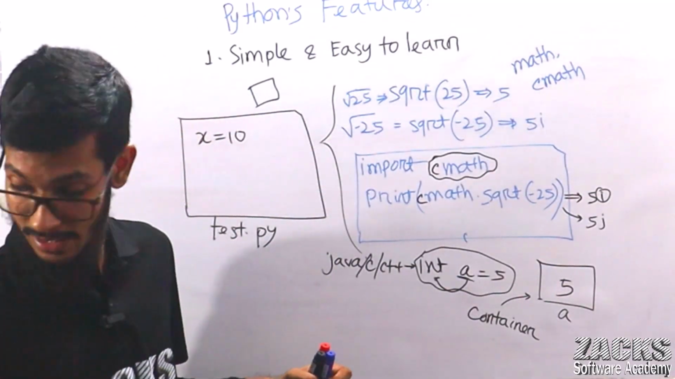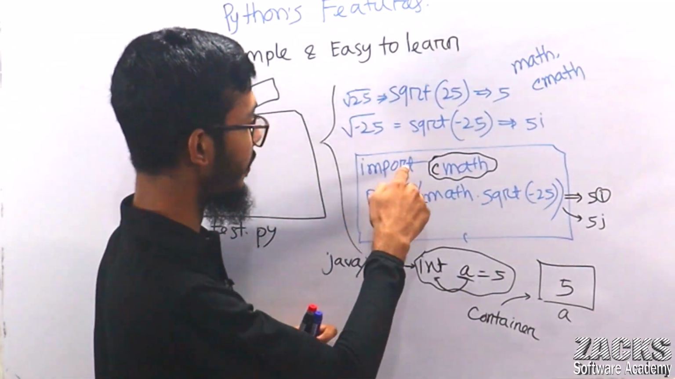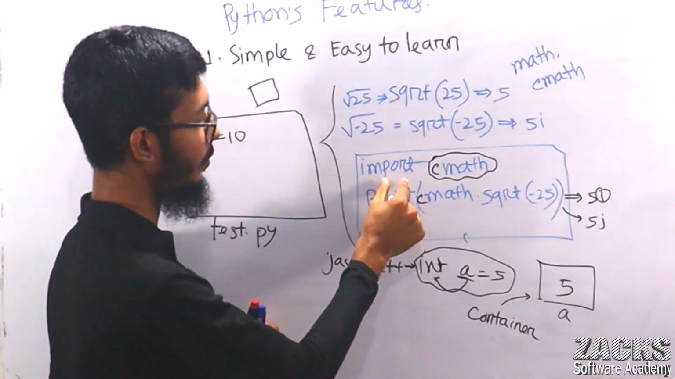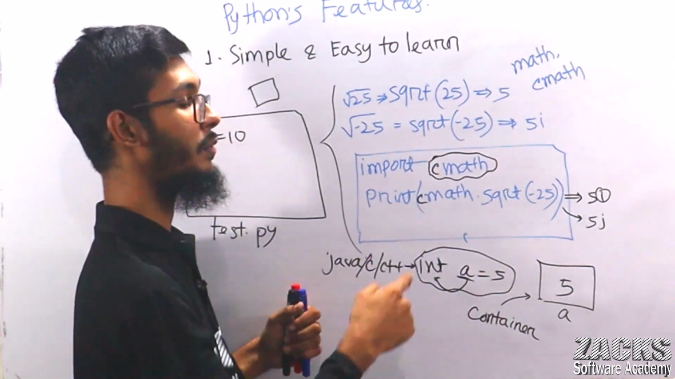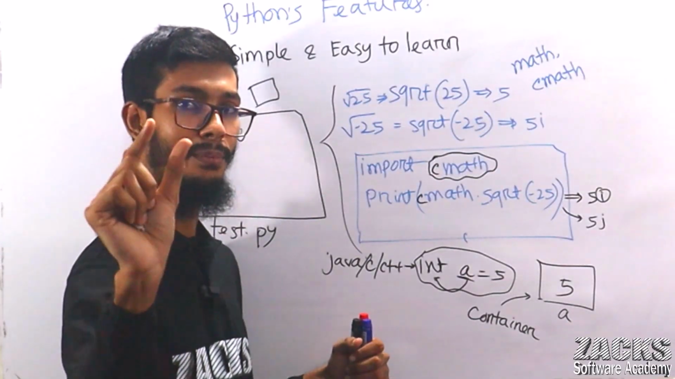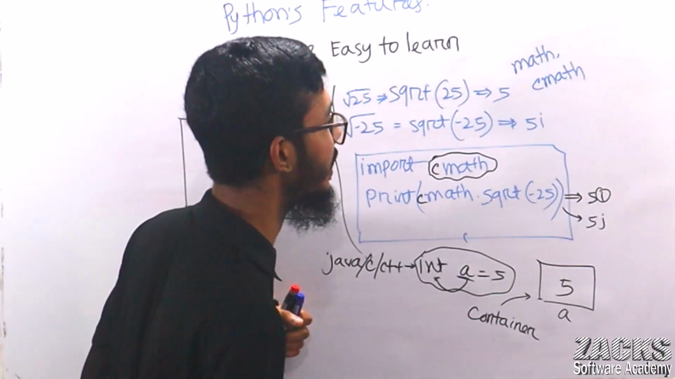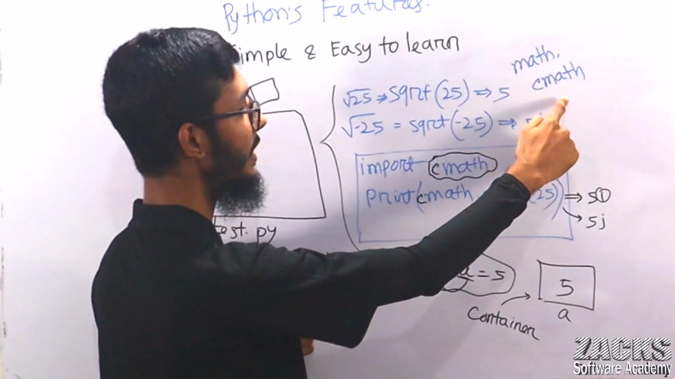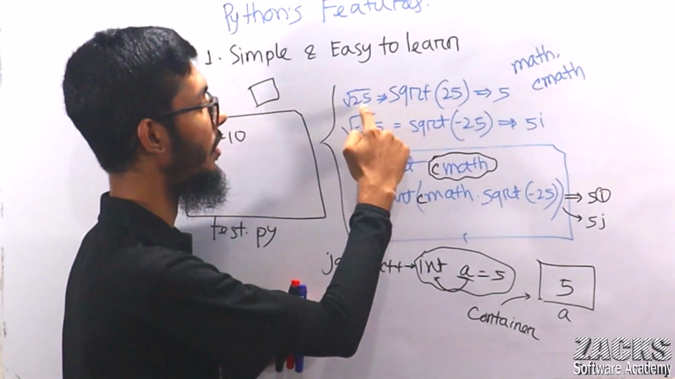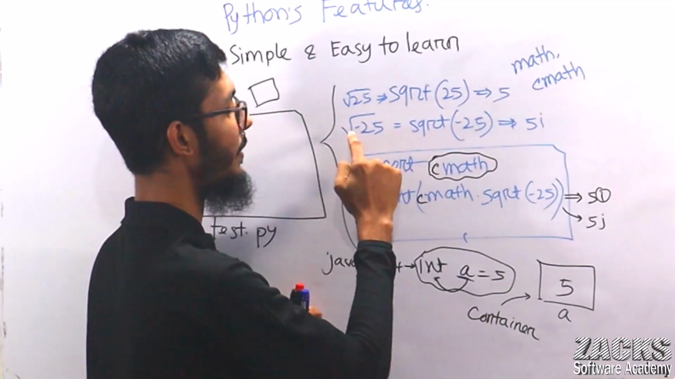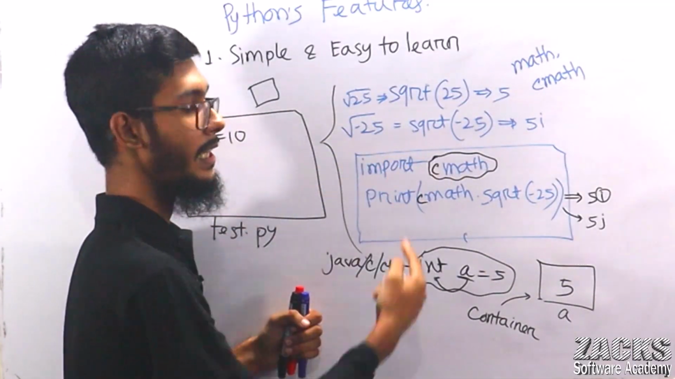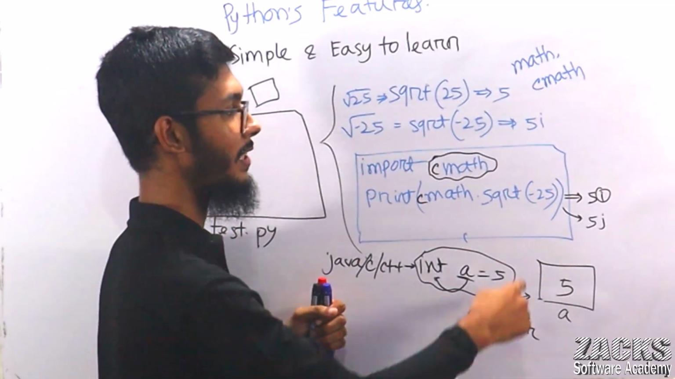I didn't explain anything, simply this is the import. Now I import cmath. Actually, I want to say that Python is giving you multiple modules we can use, like math and cmath. And what is the value of the square root of 25, or the square root of minus 25 in normal mathematics? What is the answer? Simply 5i.